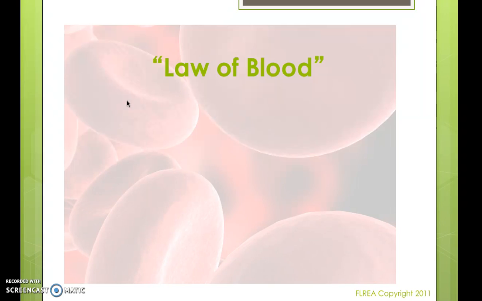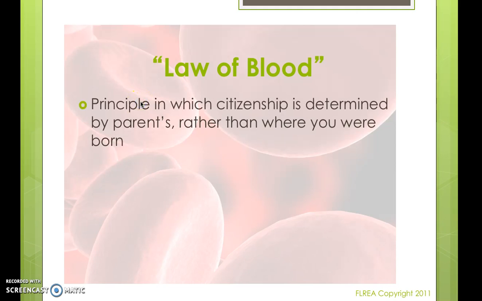Law of blood is the opposite, and by opposite, I mean it goes along with it. This is our second definition of law of blood and citizenship. The principle in which citizenship is determined by the parents rather than where you're born. So when you think of blood, I know it's kind of gruesome, but think that your parents gave you blood, and therefore whatever they are as far as citizens, that's what you are.